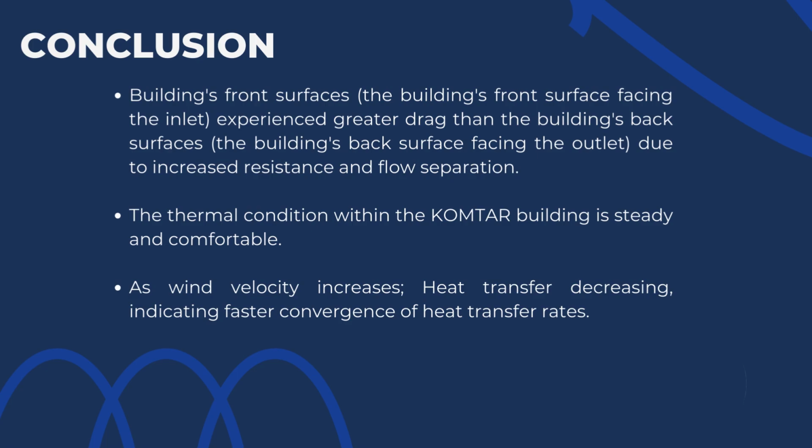In conclusion, the building's front surfaces experience greater drag than the building's back surfaces due to increased resistance and flow separation. The thermal condition within the Komtar building is steady and comfortable. As the wind velocity increases, heat transfer decreases, indicating faster convergence of heat transfer rate.